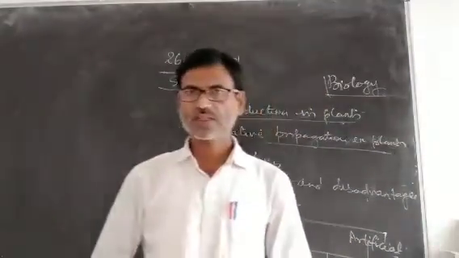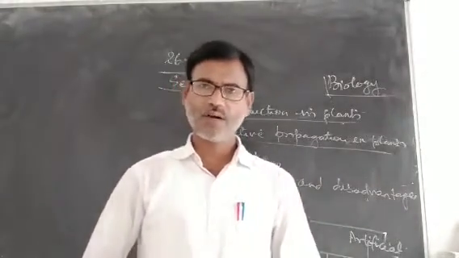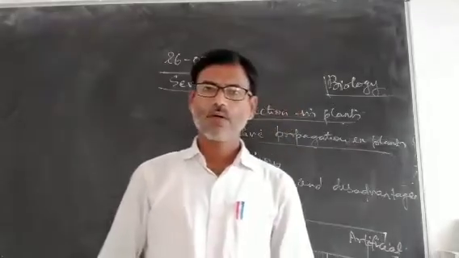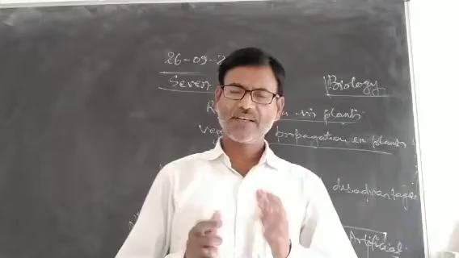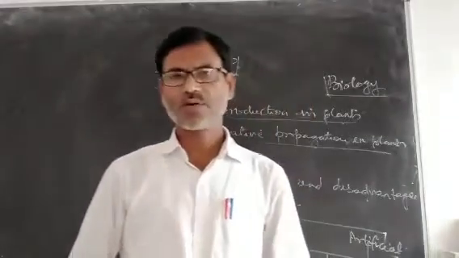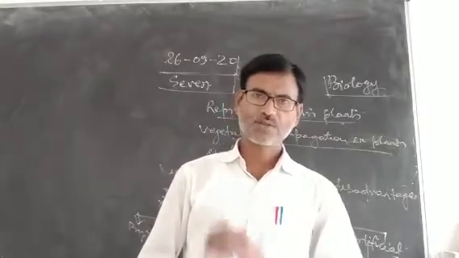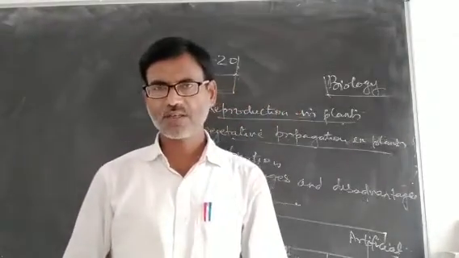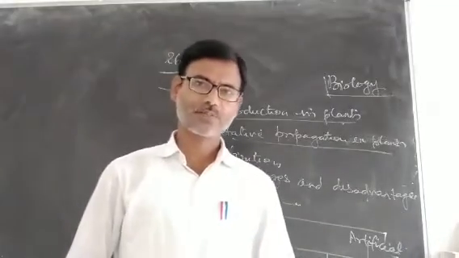It's biology for class 7. The current chapter is reproduction in plants. Last time I discussed two very common methods of asexual reproduction in plants: asexual reproduction by spore formation and asexual reproduction by fragmentation.